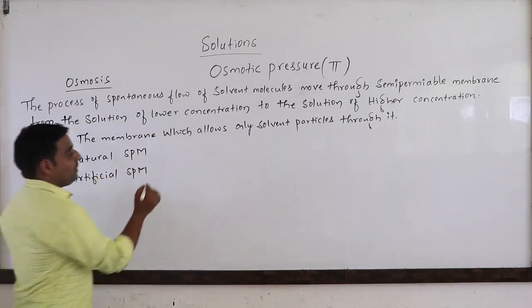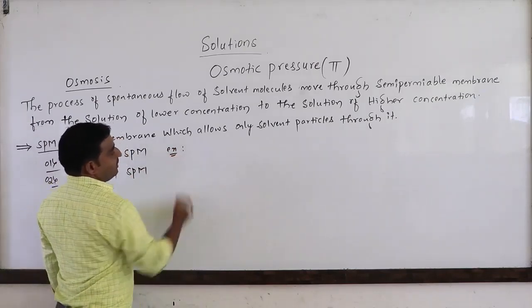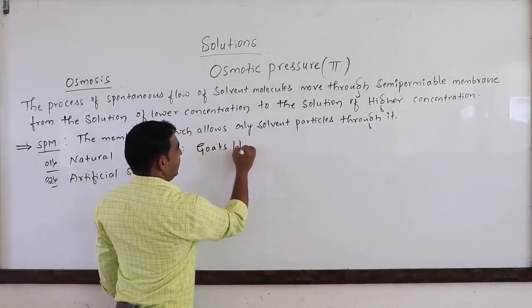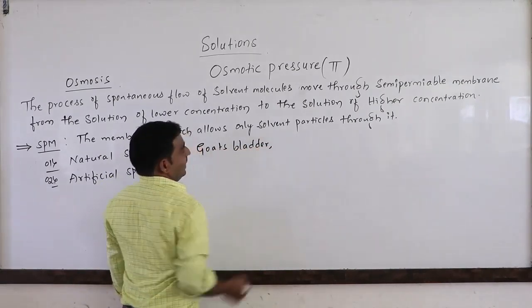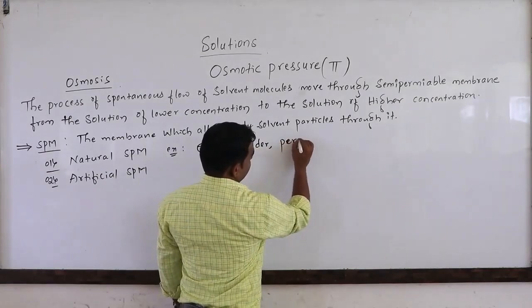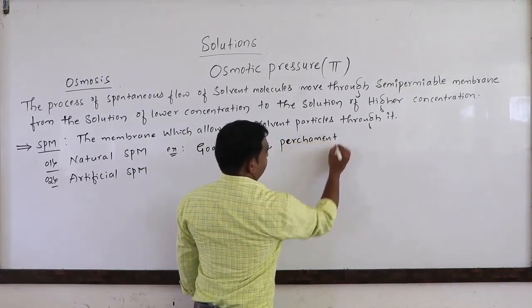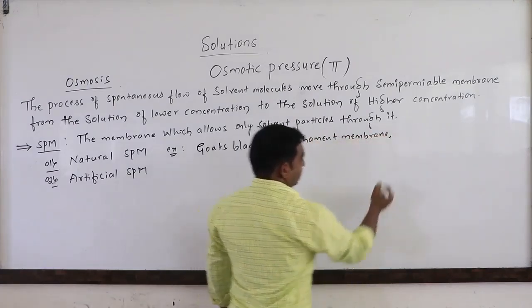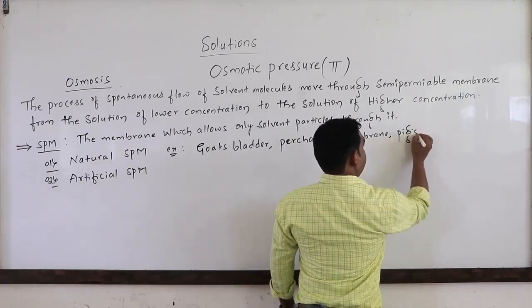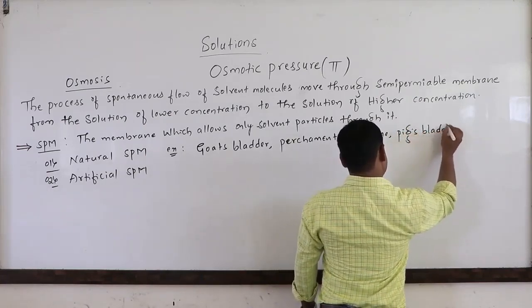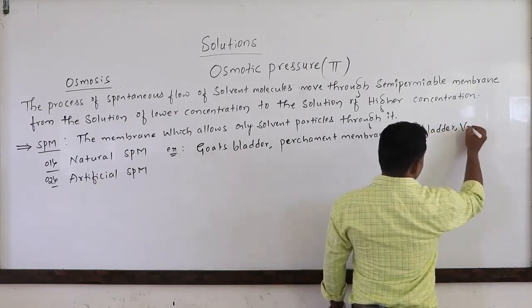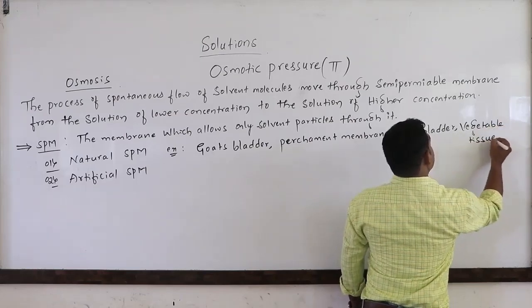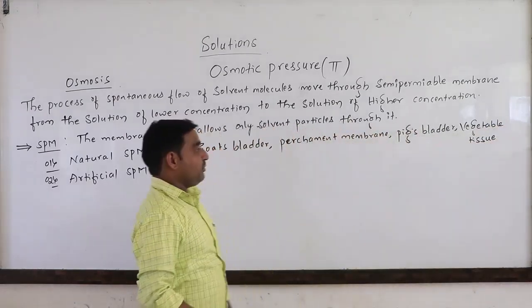Examples for natural semi-permeable membranes are goat's bladder, parchment membrane, fish bladder, and vegetable tissue. These are the examples for the natural semi-permeable membranes.